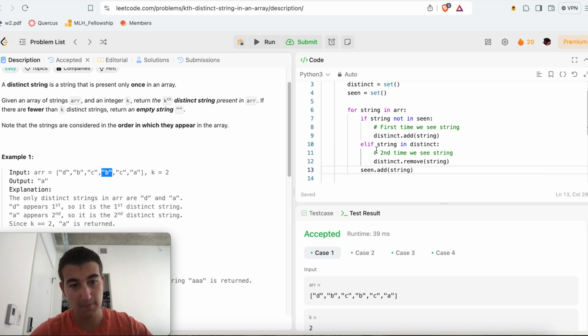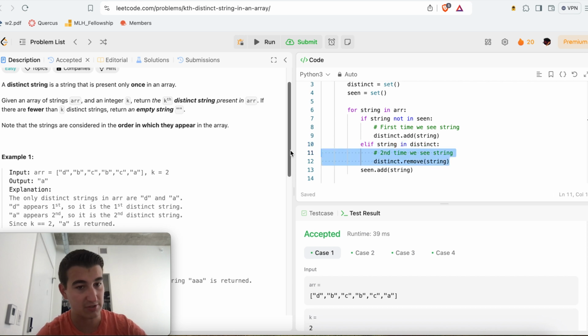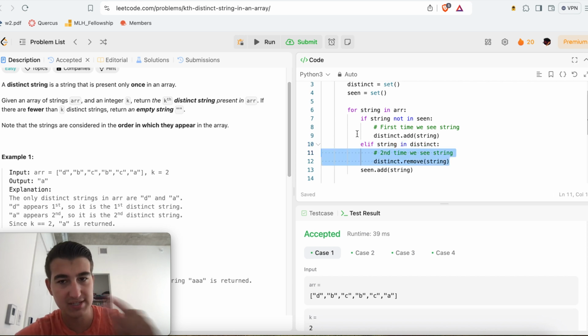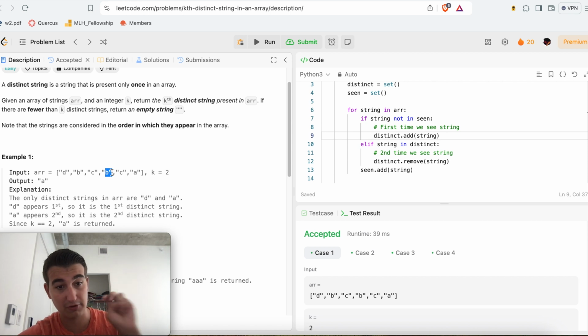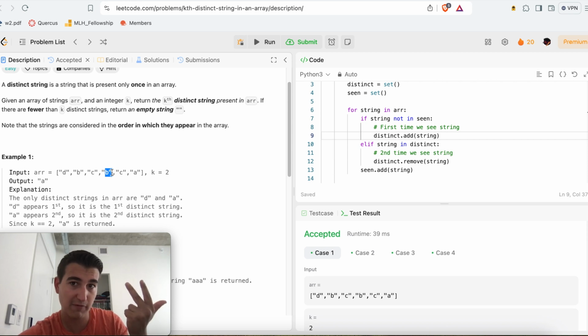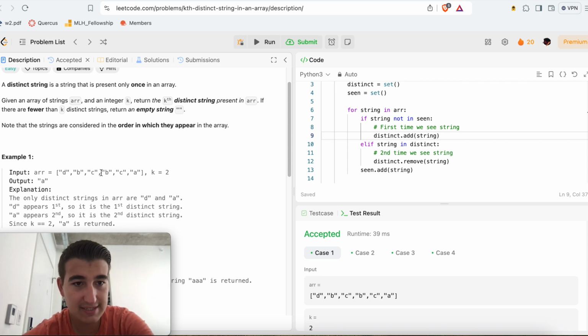And then I say, okay, in that case, since it is in seen, I'll check first if it is in distinct, and if it is in distinct, I'm going to remove that string from the distinct set. And the reason I check specifically if it's in distinct is, let's say that this wasn't the second time we saw B, but the third time. Well, the first time I'll have added it to distinct. The second time I'll have removed it from distinct. The third time it's no longer in distinct because I already removed it, so there's nothing to remove. But the idea is that since I've seen B before, it will no longer be in my distinct set.